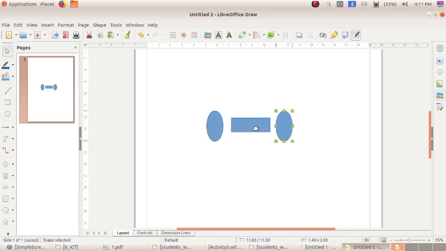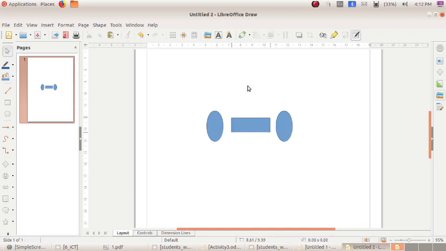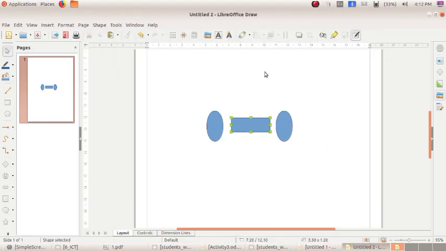Now you want to take the duplicate of this rectangle to draw another rectangles, or else you could select the rectangle tool from the toolbar. Okay. So now I am copying it. Right click, then copy, then just paste it. Okay. How many rectangles we want? 1, 2, 3, 4, 5. Okay. So 5 times you want to paste it.